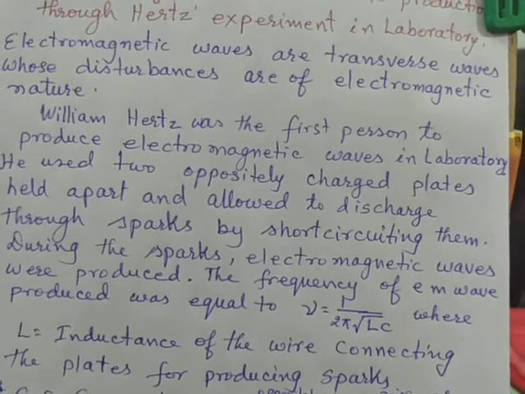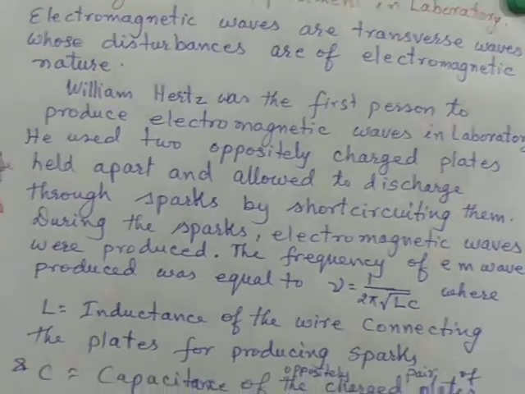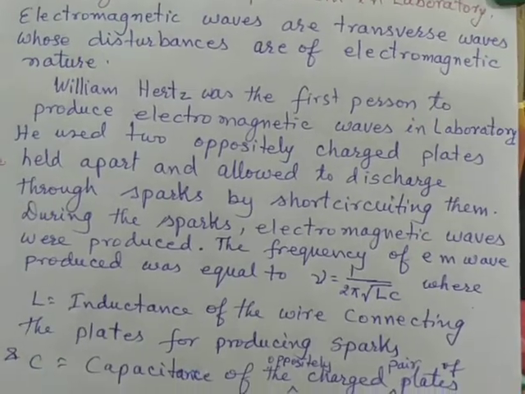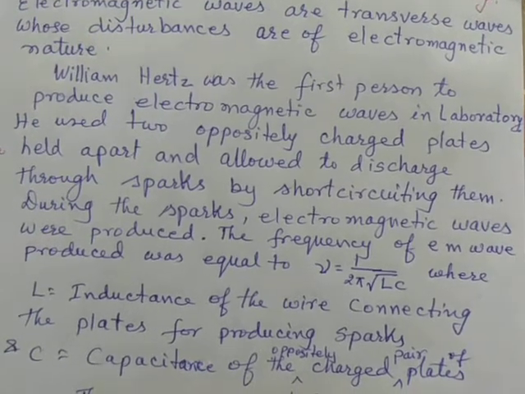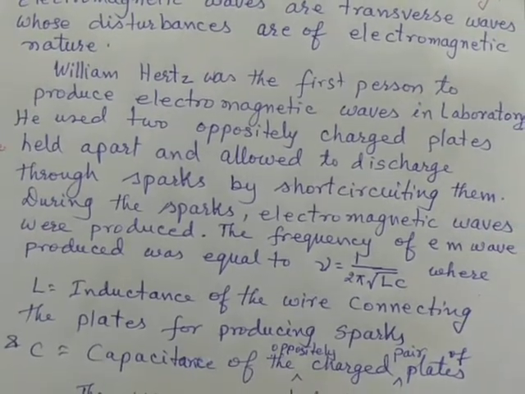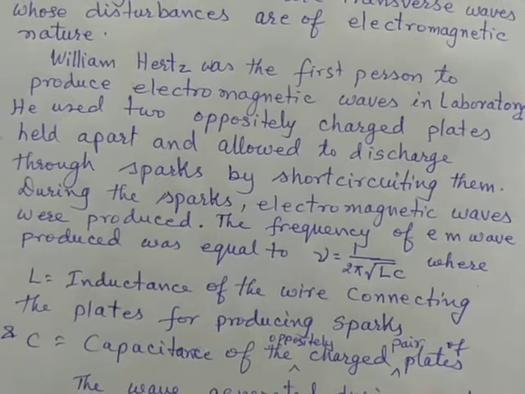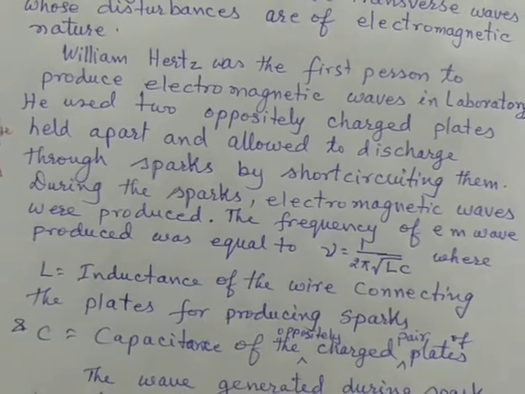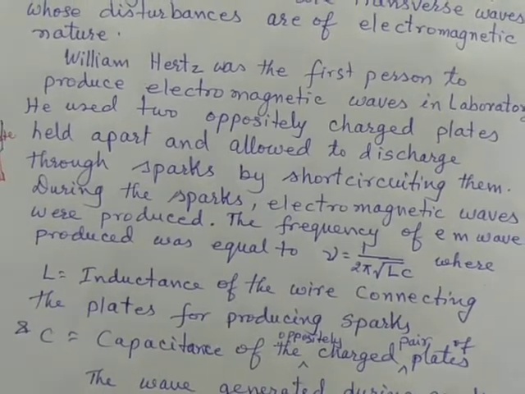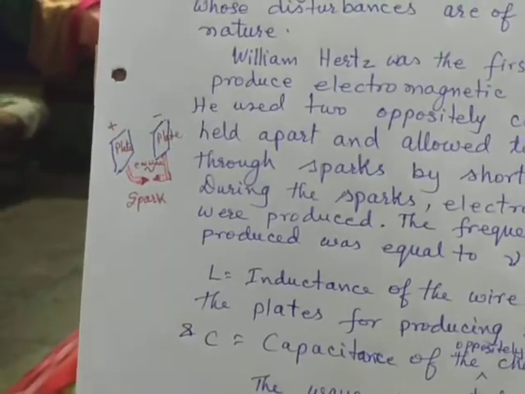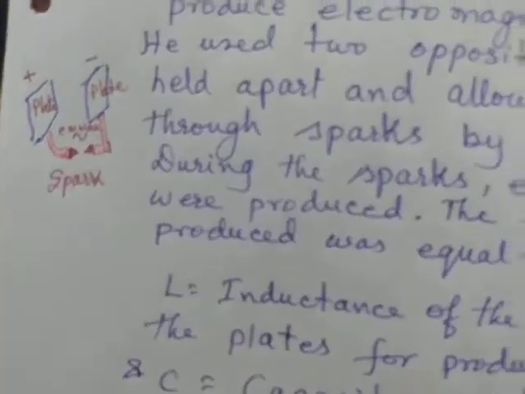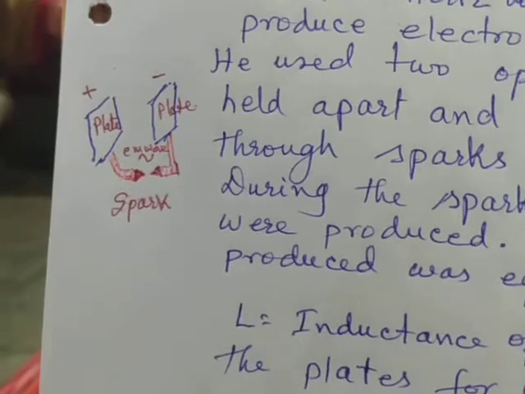Now, Heinrich Hertz was the first person to produce electromagnetic waves in the laboratory. How did he produce it? He used two oppositely charged plates held apart and allowed them to discharge through a spark by short-circuiting them. As shown in the figure, you see the two plates are charged.